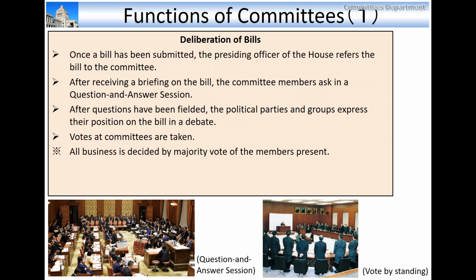The method of voting in a committee is that those who support the bill stand up, and those who oppose the bill keep sitting. All business is decided by the majority vote of the members present. When necessary, a related resolution is adopted to make a supplementary statement, but is not legally binding. The results of the deliberations are reported to the plenary sitting by the committee chairpersons. Then, final vote is taken in the plenary sitting.